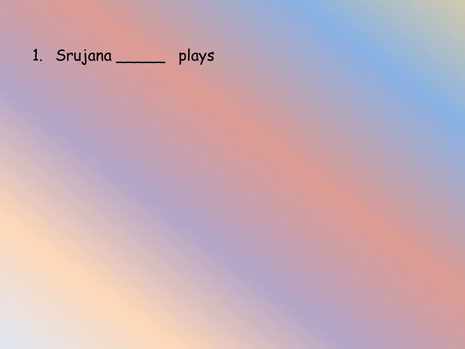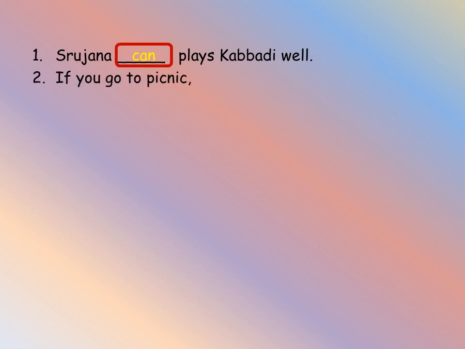Let us see the first question in the practice session. First one is: Srujana dash plays kabaddi well. This sentence shows the capability or potentiality of Srujana, that too in the present tense. So which modal auxiliary comes here? Can. The next one is: if you go to picnic, you dash carry a camera. So this sentence tells about a suggestion. So which modal auxiliary is used for giving suggestion? Should.